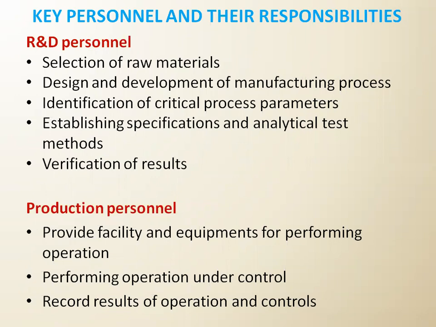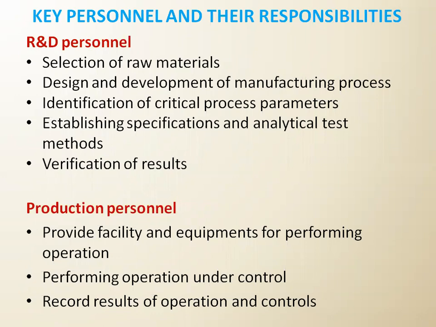Then the second department is the production department. From that, production personnel are involved. So what is the role of this production personnel? They provide facility. See, production means what? It is related to the development or the formulation. So what do we need? Facility and equipment for performing the operation. Then they have to perform that particular process.